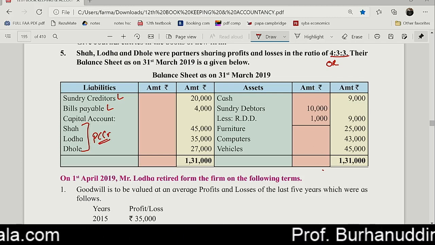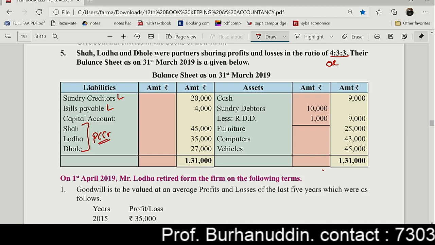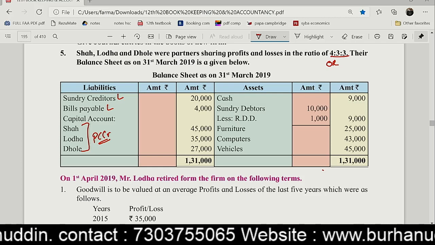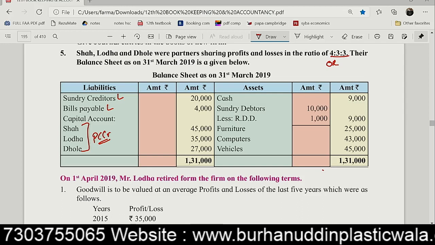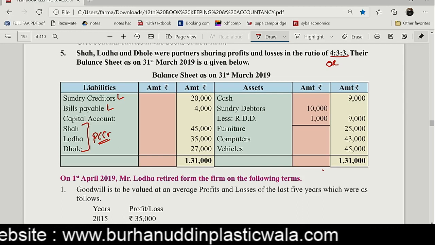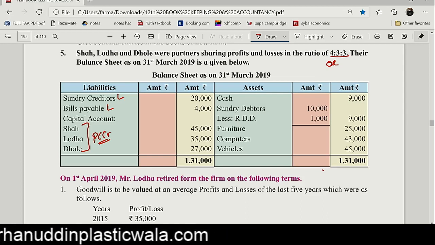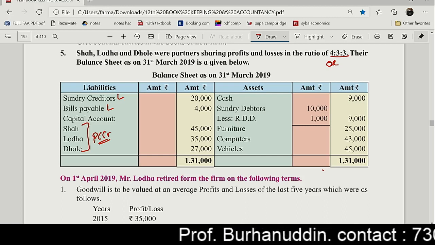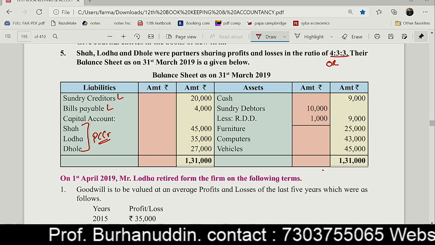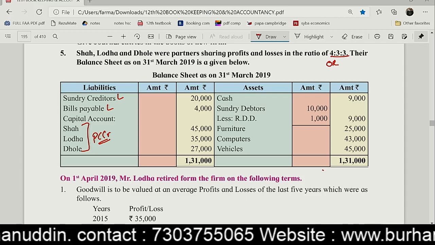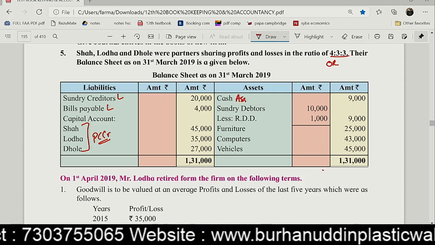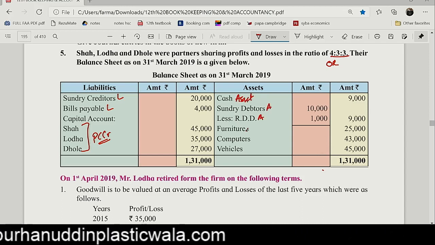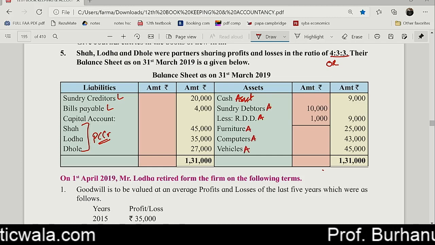Cash account, we are going to make a separate account if we have any transactions in cash. So if you are paying any amount in cash, or getting any amount in cash, we'll make this cash account. Otherwise there is no need for us to make this cash account. In the admission chapter we used to compulsorily make one, because he used to get the amount of capital in cash, and quite possibly he might get the amount of goodwill also in cash. So we used to make a separate account for it. But in this chapter, retirement, I'm not going to make the cash account if there is no transaction. So as of now, I'll just say it is going in the asset side. Then I'm having debtors. That's asset, asset, asset, asset, and asset.